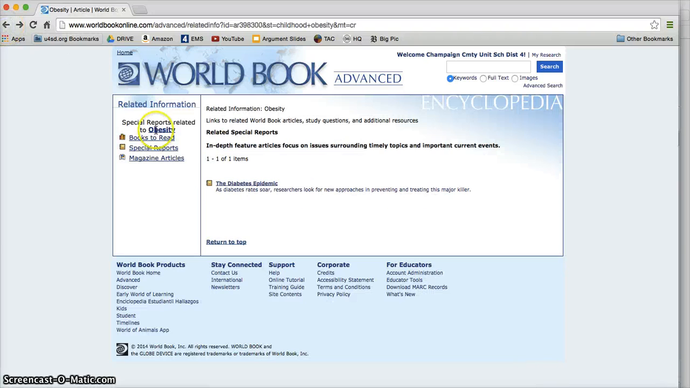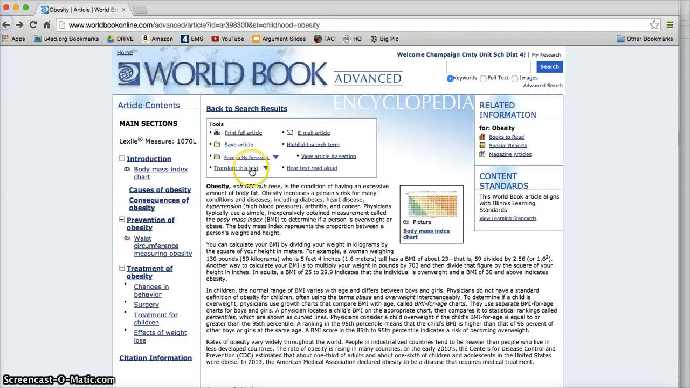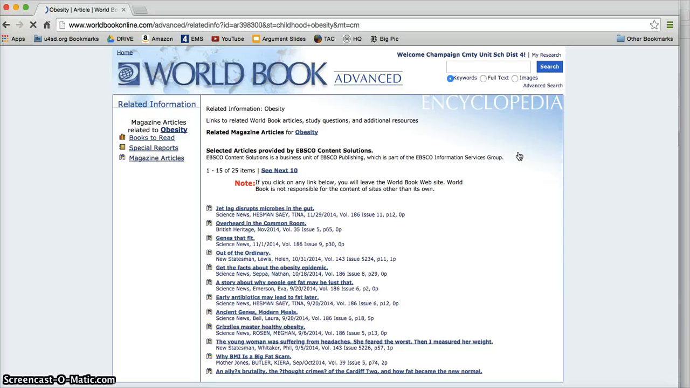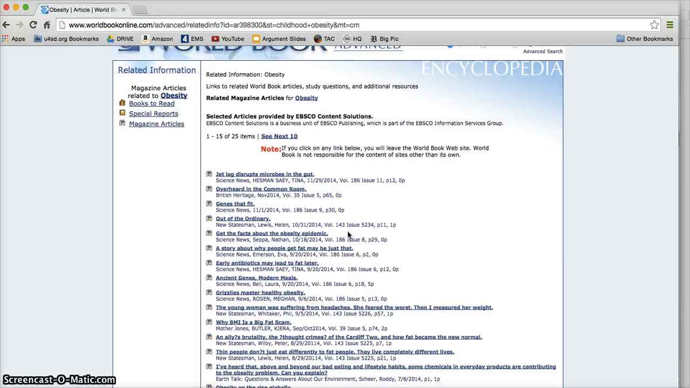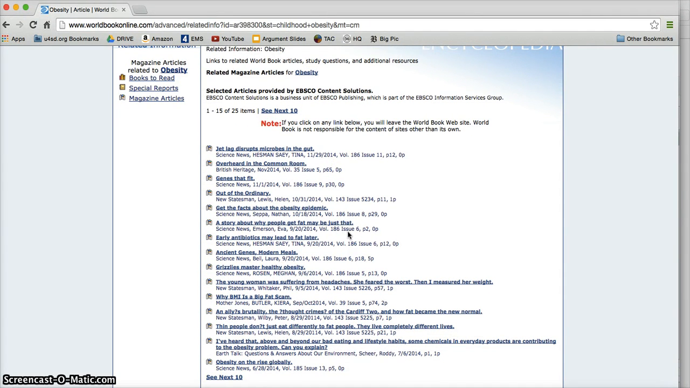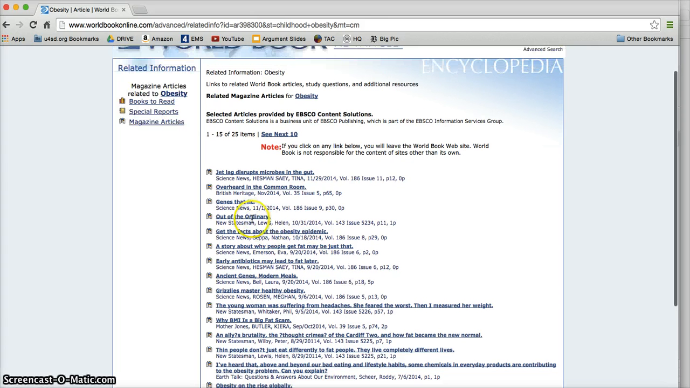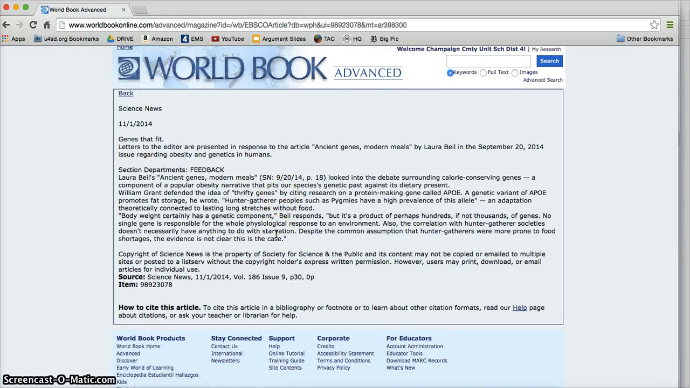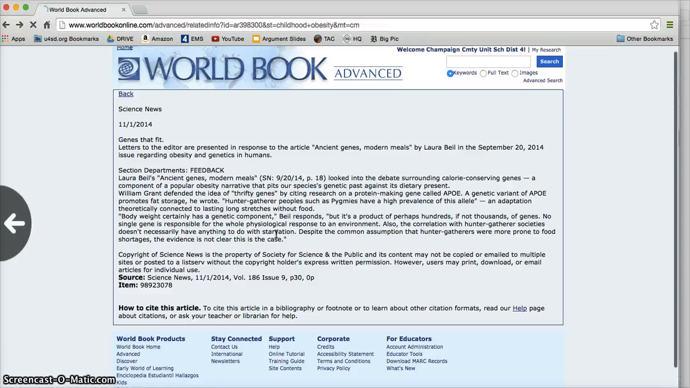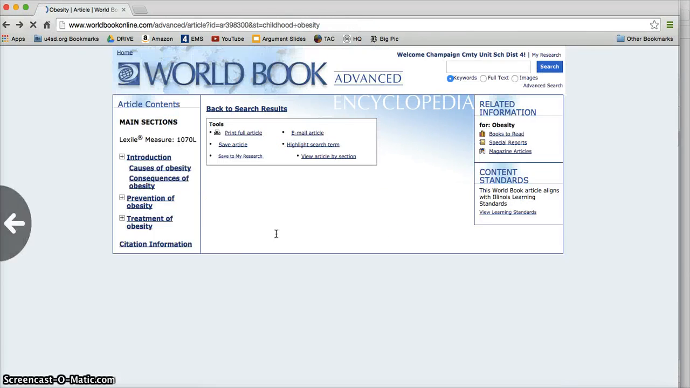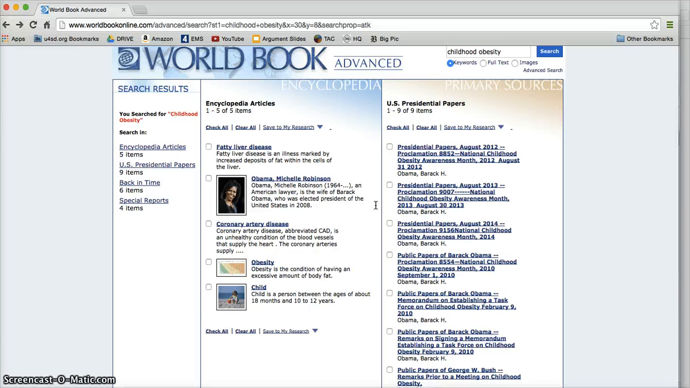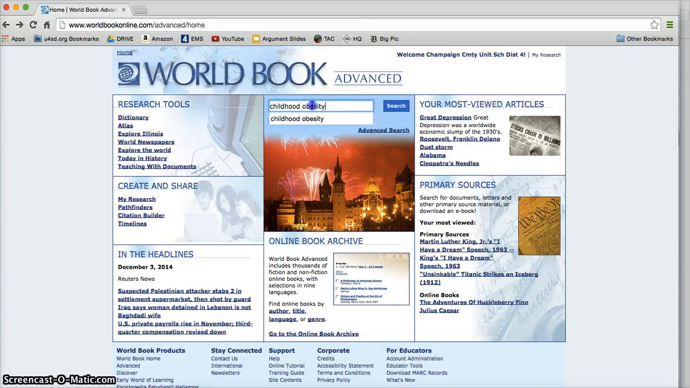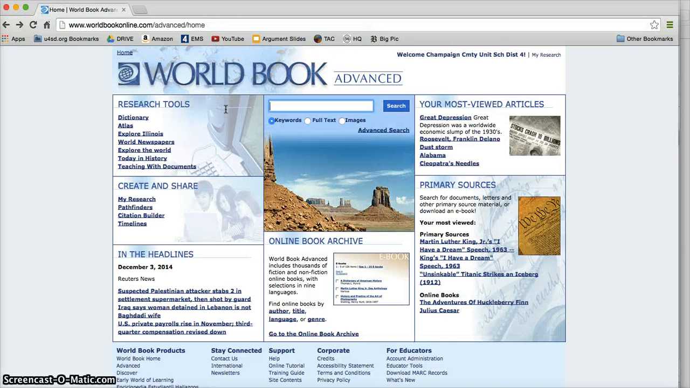So I'm going to go back here, and I'm going to click on magazine articles. Again, you've got tons of different information all on obesity and people who are overweight and diabetes, and you can click on these and read all of this different stuff, find that information, and use it in your research. Again, I highly, highly encourage you to get to this main World Book page and use it in your research.